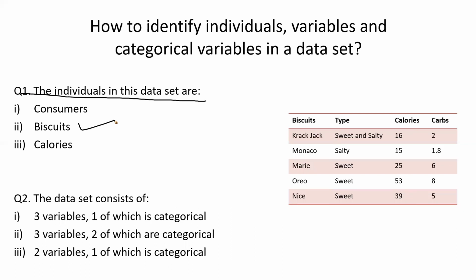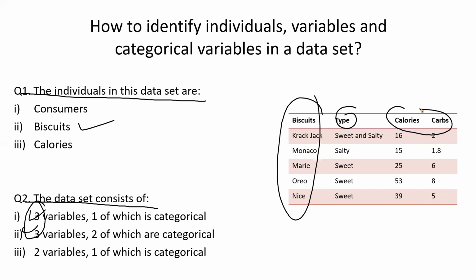So the individuals in my data set are biscuits because we are talking about biscuits. The data set consists of three variables, yes, for sure. So these two options are valid as of now. Out of that, one is categorical, two numeric. Do I see two categorical? No, I don't see. So this is wrong. So we are left with this option. So in my data set, I have three variables, one of which is a categorical variable.